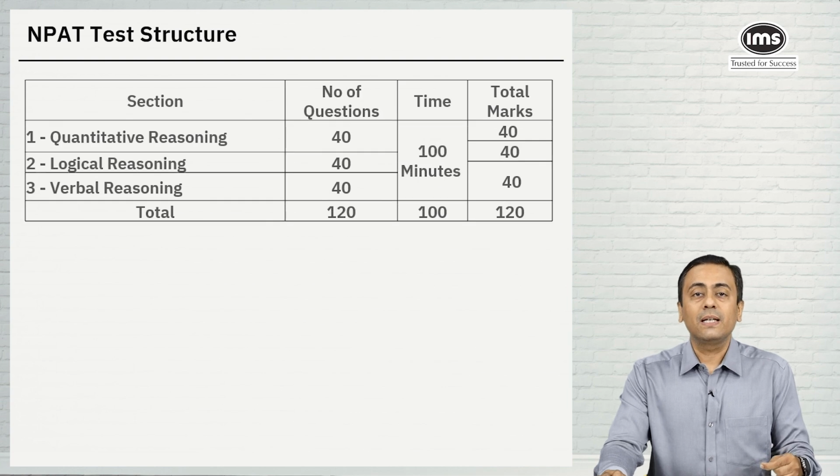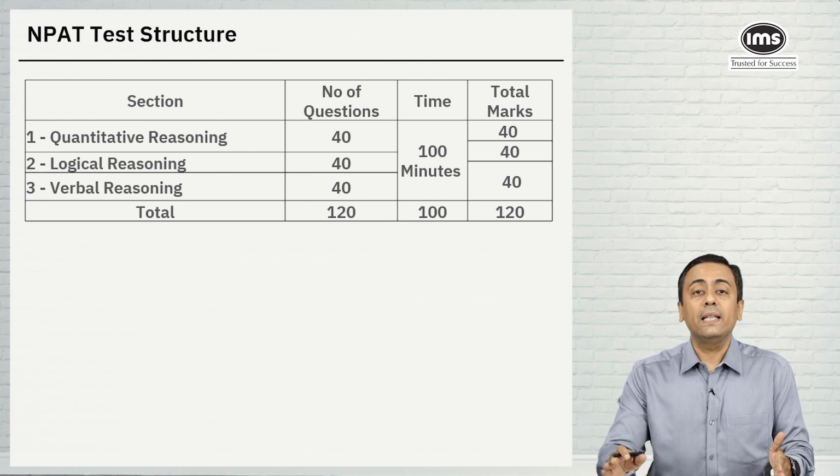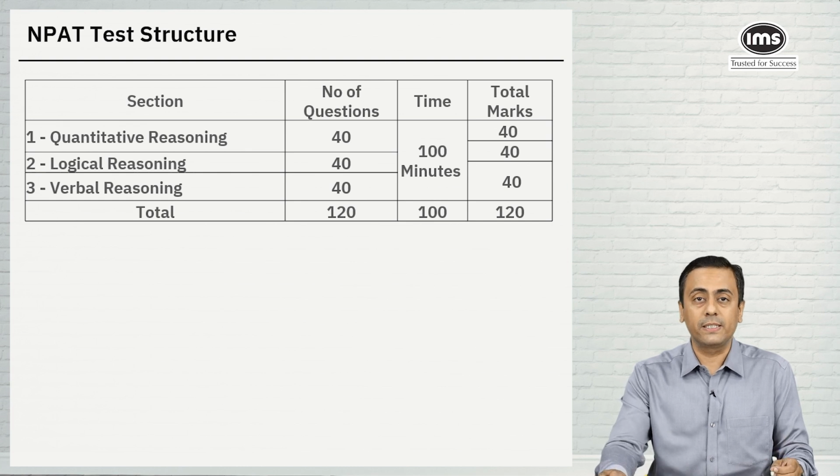As we know, there are three standard sections. The first section is quantitative reasoning, which has 40 questions. The next section is logical reasoning, again 40 questions. And the third section is verbal reasoning, which again has 40 questions. So the total number of questions in the NPAT test is 120 and the time limit is 100 minutes.